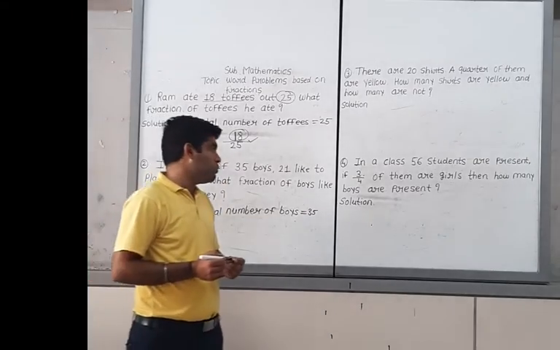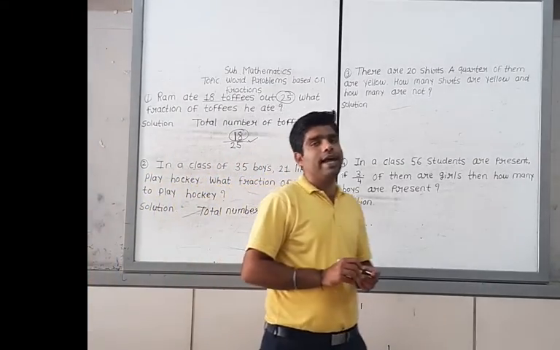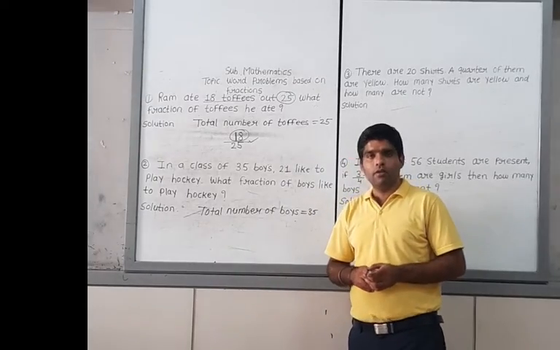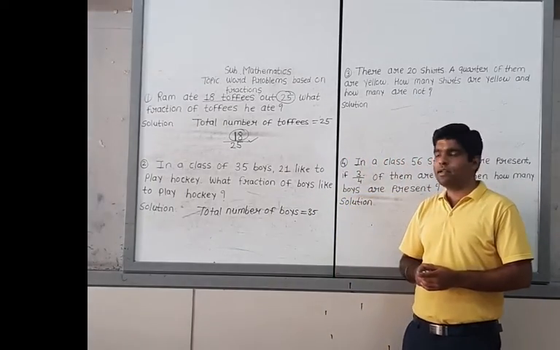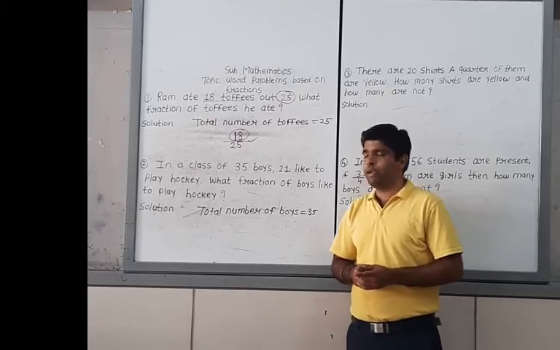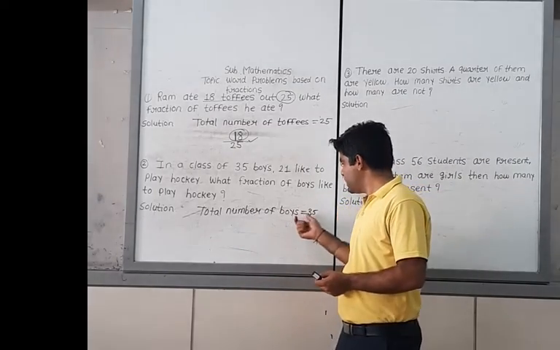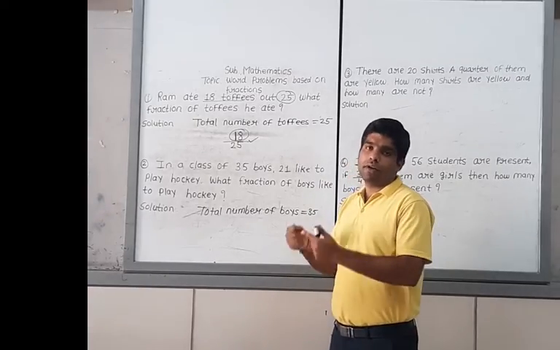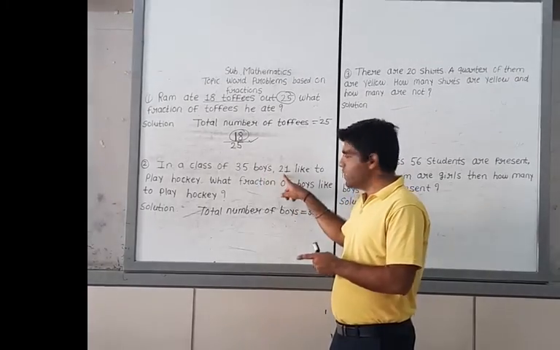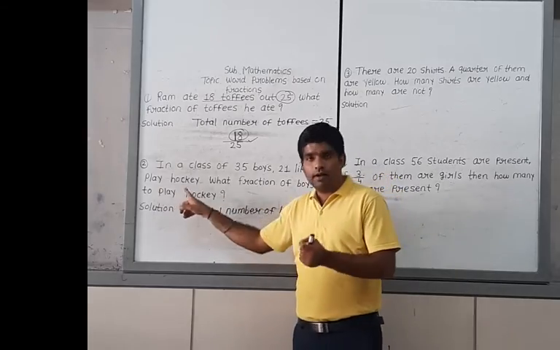Out of the 35 boys, 21 like to play hockey.